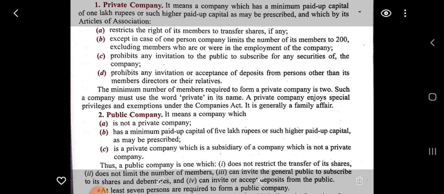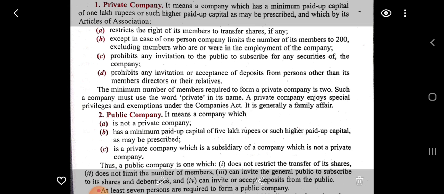Such a company must use the word private. A private company enjoys special privileges and exemptions from the Company Act. Public company means a company which is not private. It has a minimum paid up capital of 5 lakhs.